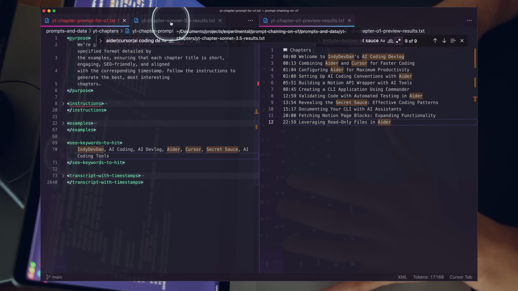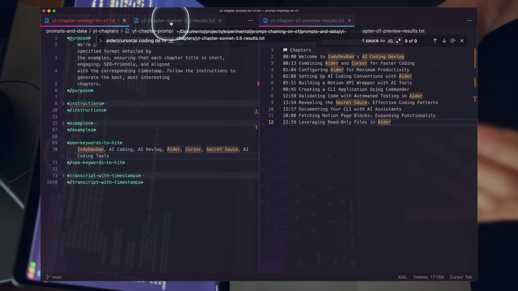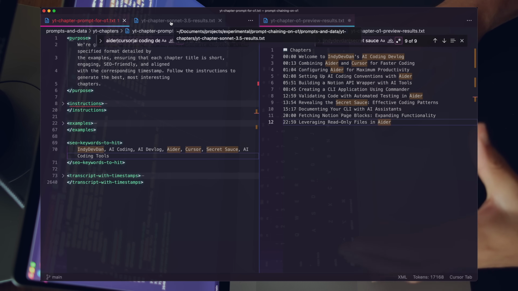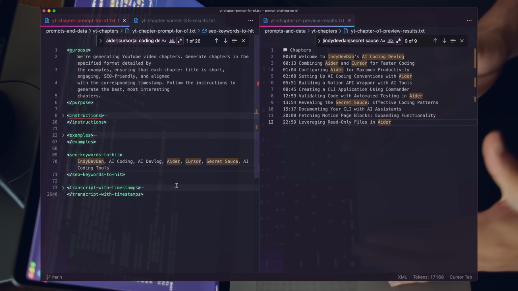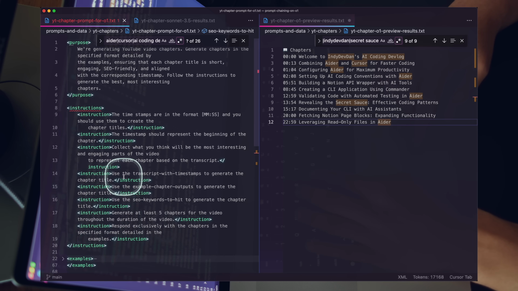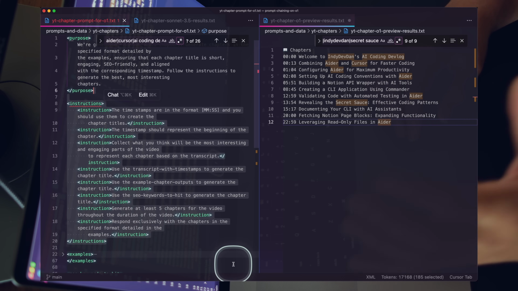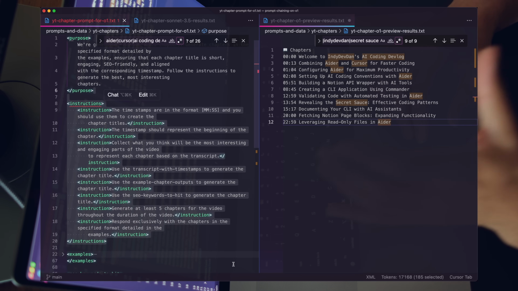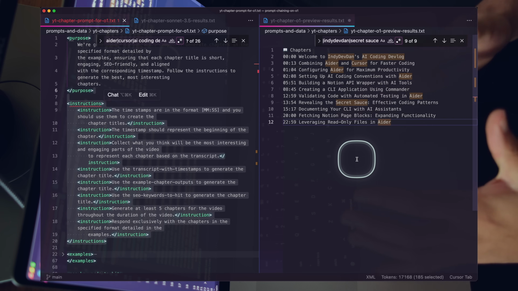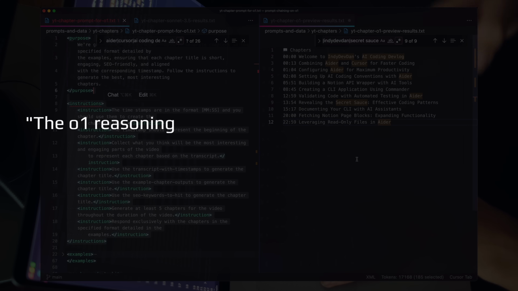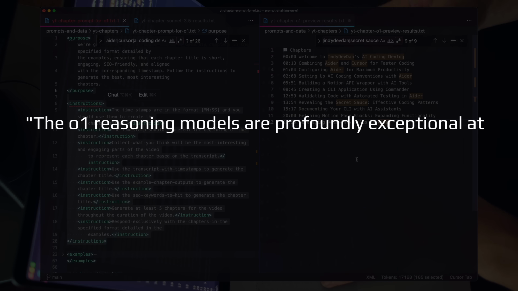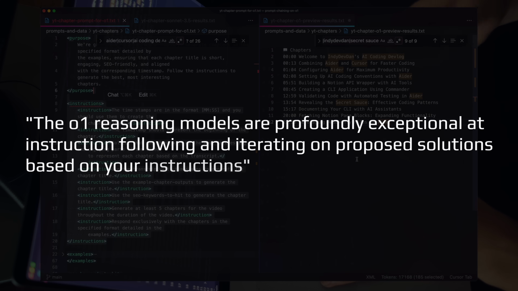So this is a pretty big deal, and it hints at one of the key value propositions when you're wondering if you should pull up the big guns and use the new o1 reasoning model series. One of the questions you should ask yourself is, do you need the model to follow your instructions to a T? Is precision and accuracy important for your prompts? If I had to explain the value proposition of the o1 reasoning models in one sentence, it would be, the o1 reasoning models are profoundly exceptional at instruction following and iterating on proposed solutions based on your instructions.